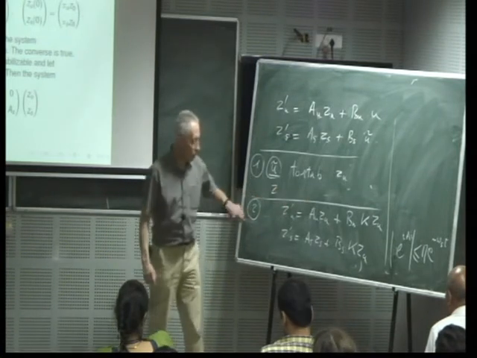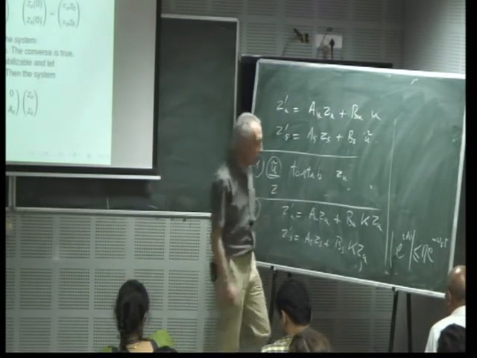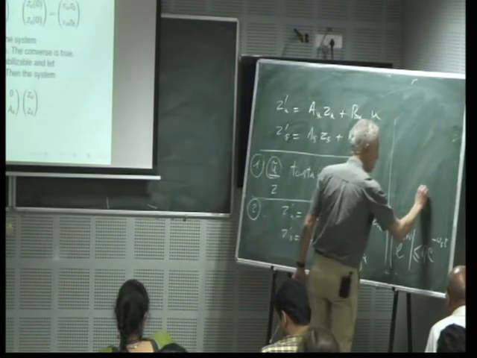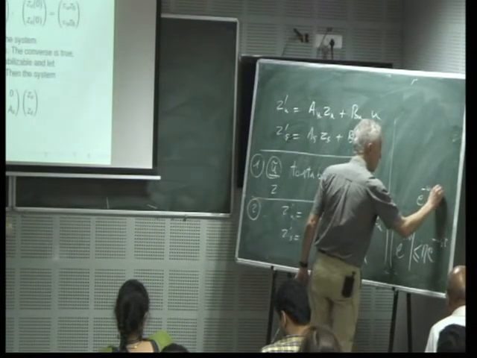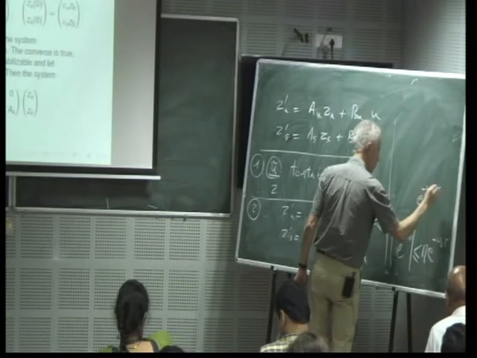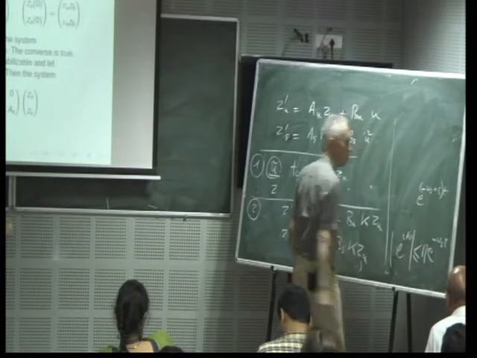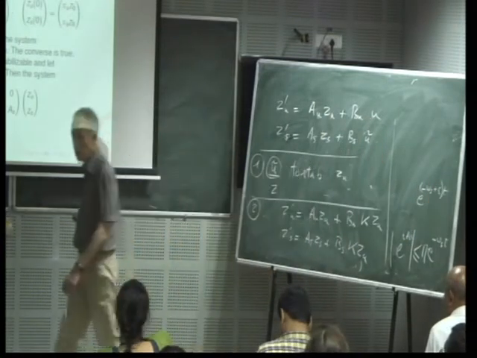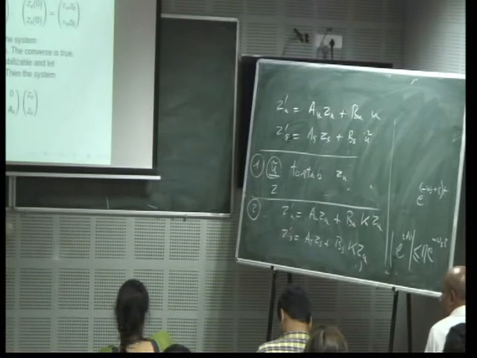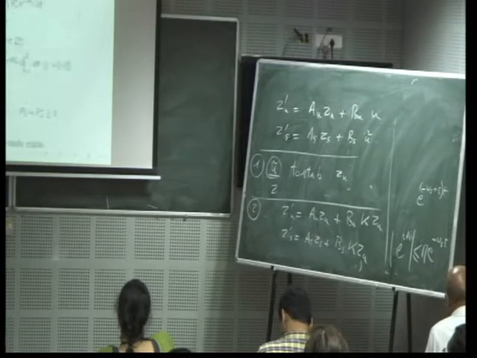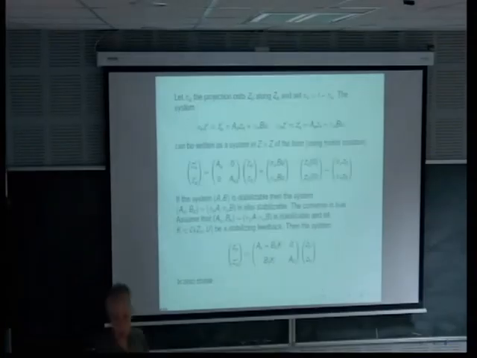When you look at this system, you may lose here some epsilon, but you can choose epsilon as small as possible. So you may lose a little bit, but very few. So it means that this part is stable. Okay? And this is very important.